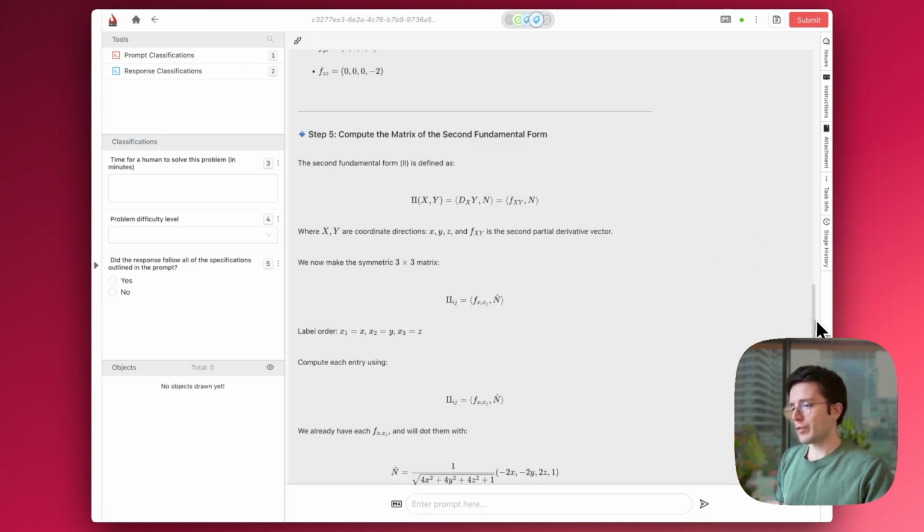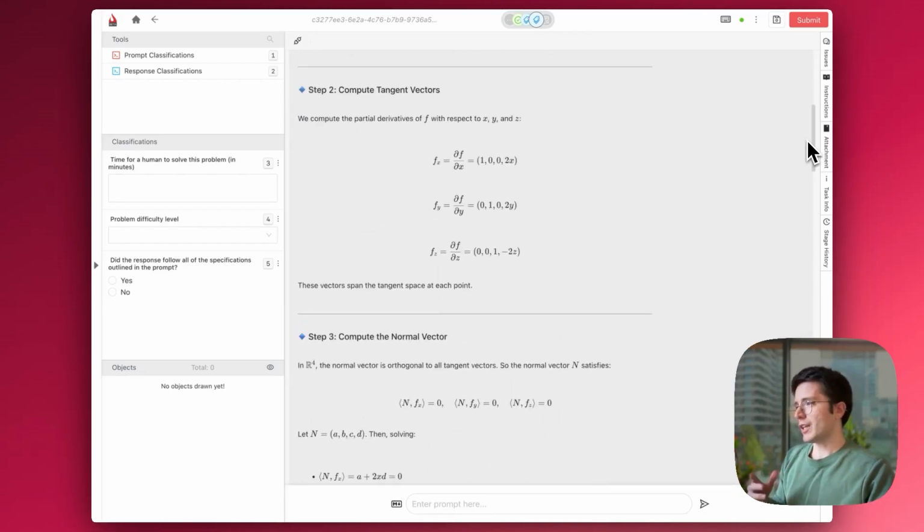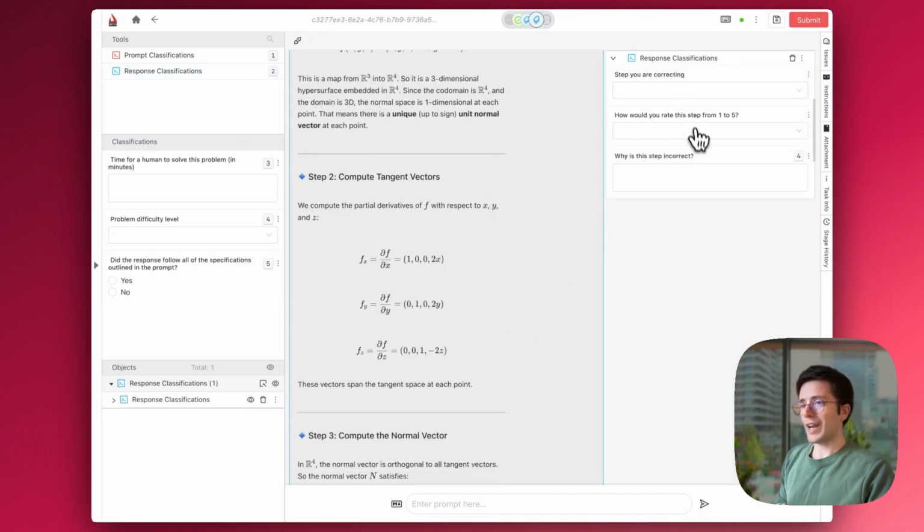So here, for example, if I scroll down to the bottom, I can see that the LLM provided me with this answer, which I, as the mathematician, know to be wrong. Once I inspect all of the steps, I realize that step 2 is actually wrong. So there is an error here. What I can do on Ango Hub is click on the wrong step and answer a short questionnaire. These questions have been provided to us by our client.